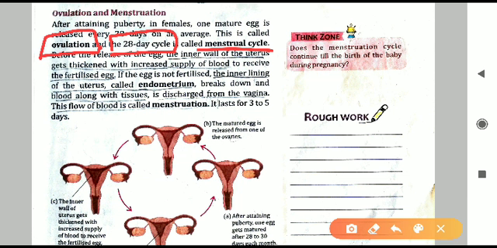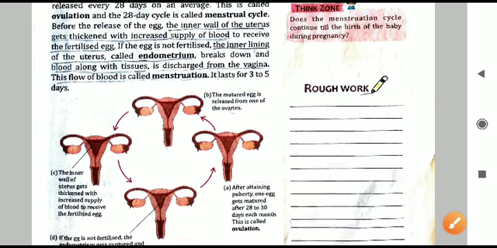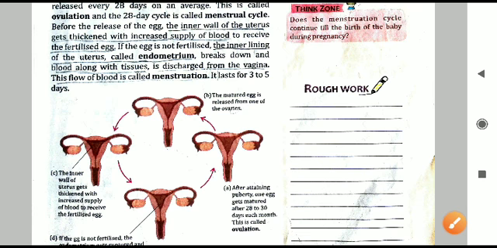Ovulation is the process of releasing the ova or the egg from the female's body, and it is done after every 28 days, or we can say a 28-day cycle on an average. This is called the menstrual cycle. Now here below they have shown this full menstrual cycle in diagram form.